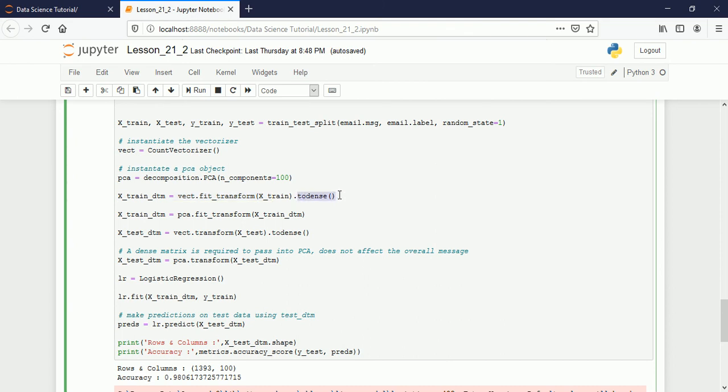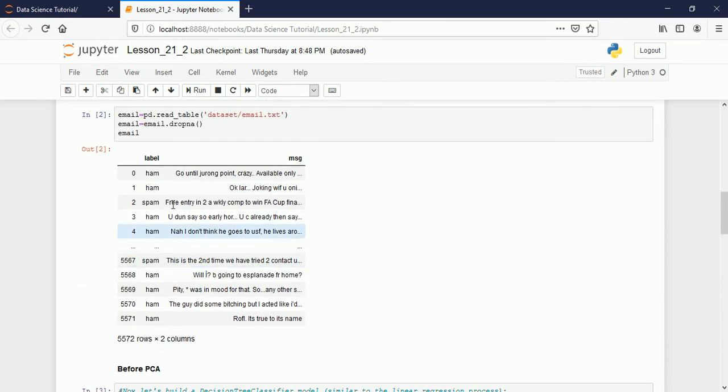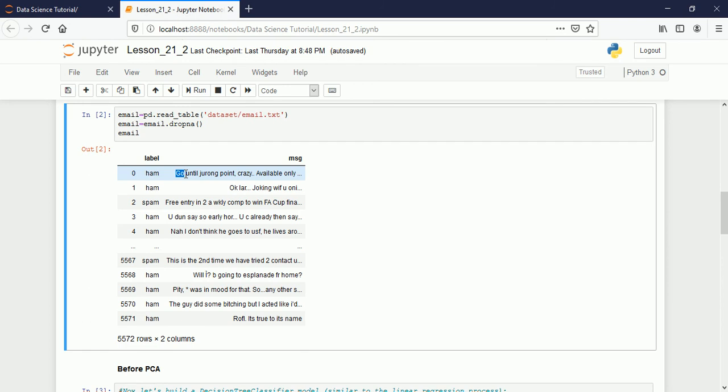I am using this function toDense, because, see friends, whenever we are converting this data to matrix, what will happen? We will be having so many zeros there. Why? Because the number of columns is increasing. So what about the rows?